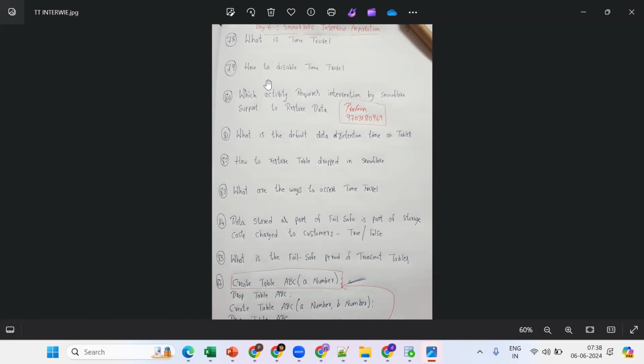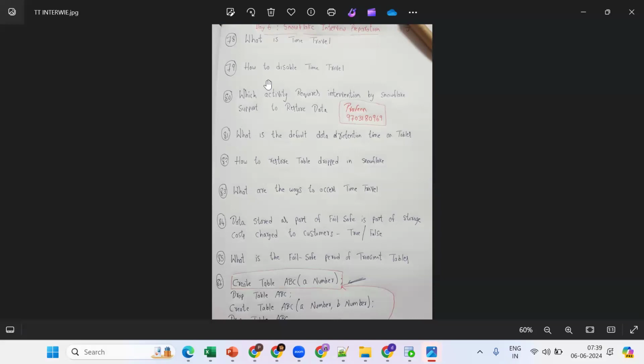What is the default retention time on tables? One day. Where can you check for permanent or transient tables? In the show tables output, and the column name is retention time. That is where we can get the retention time. How do you restore a table dropped on Snowflake? Undrop.